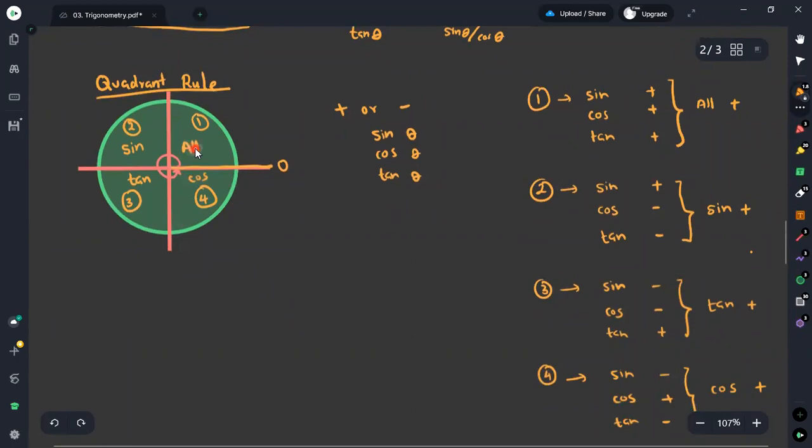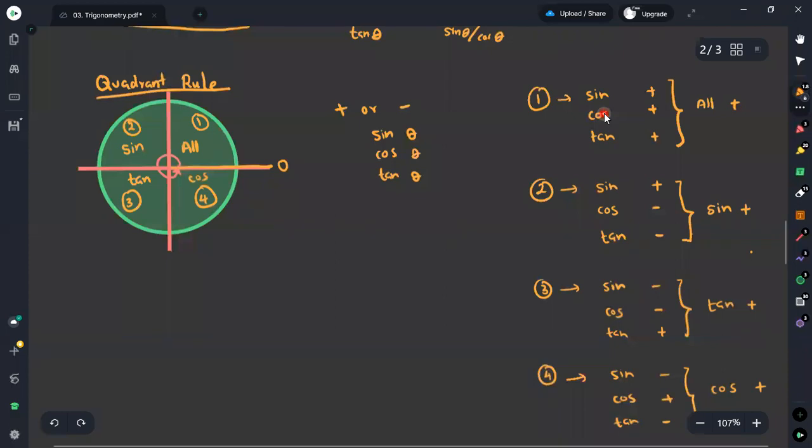Here, we are not going to consider any reciprocal ratios. We will just consider the three basic trigonometric ratios.